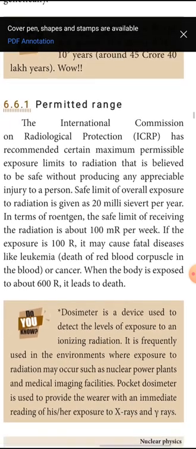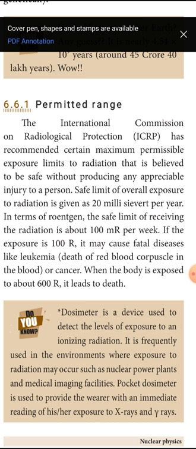Radiation exposure, permitted range. What is the permitted range of radiation? See, when the body is exposed to about 600 R it leads to death. So the limit is 100 mR. The International Commission on Radiological Protection has recommended certain maximum permissible exposure limits to radiation that are believed to be safe without producing any appreciable injury to the person.